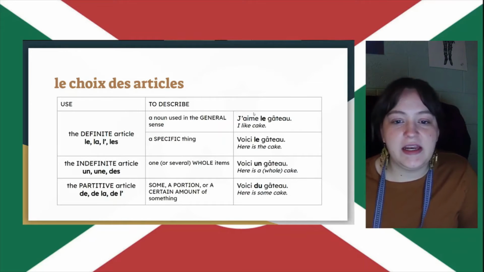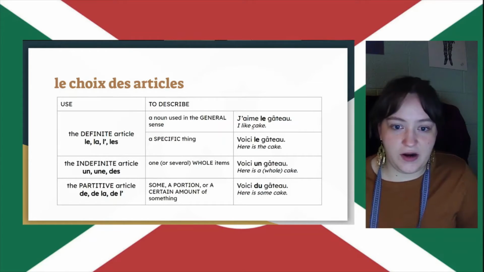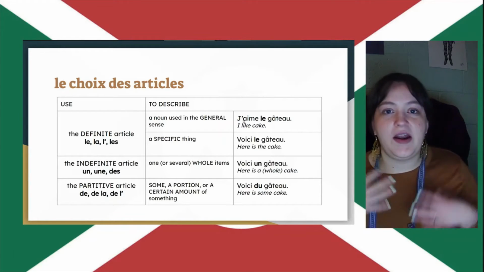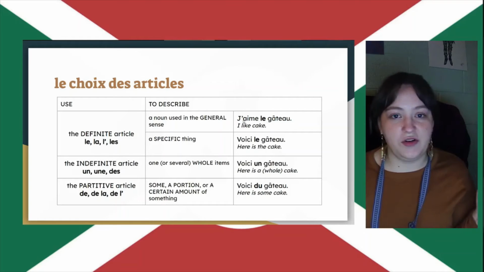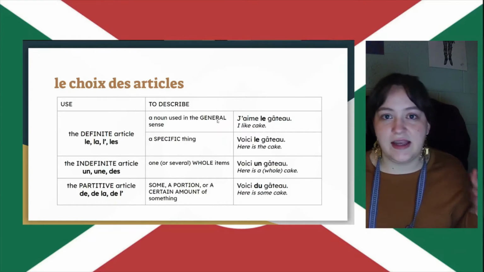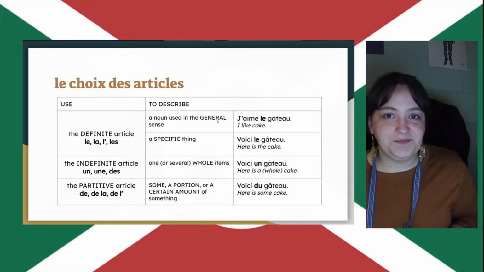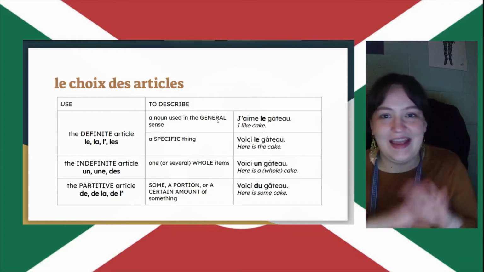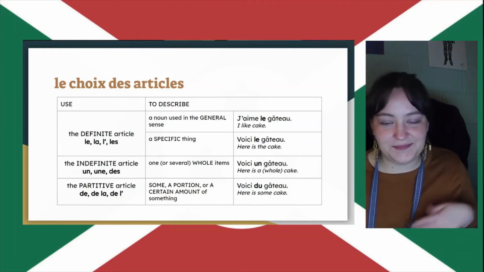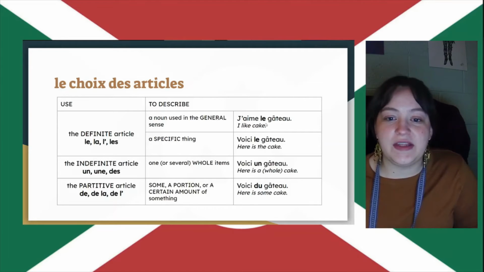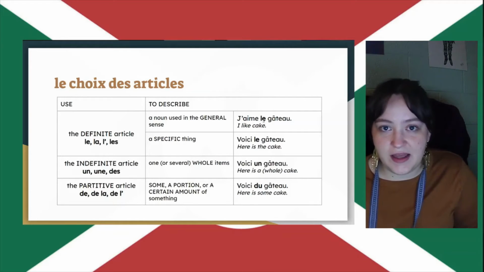Okay, so you can see in English, we don't even use an article there. But in French, you have to. So when I say I like cake, I'm talking about cake generally, right? In the general sense. The concept, cake as a category, I like it. In French, we use the definite article to express that.